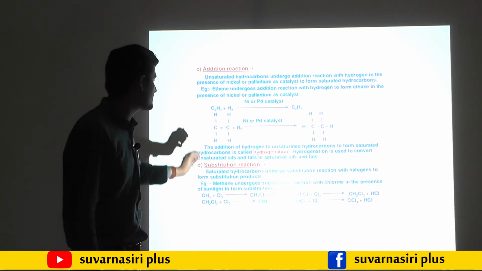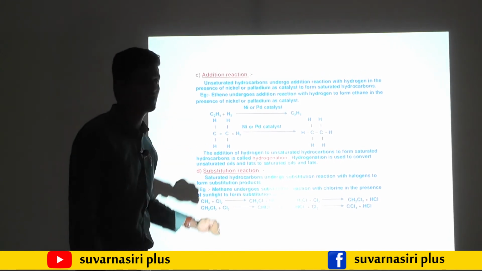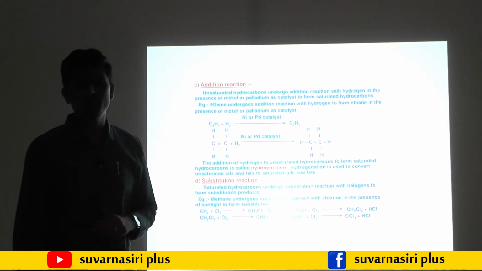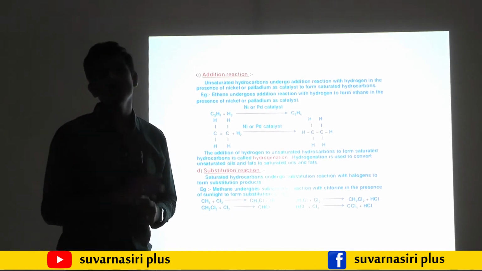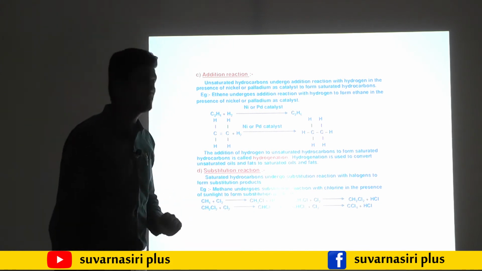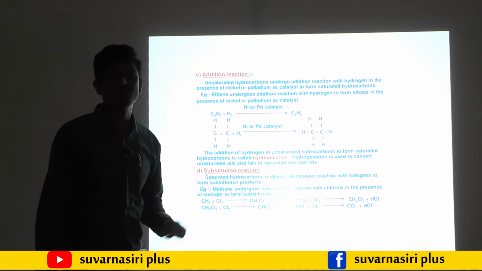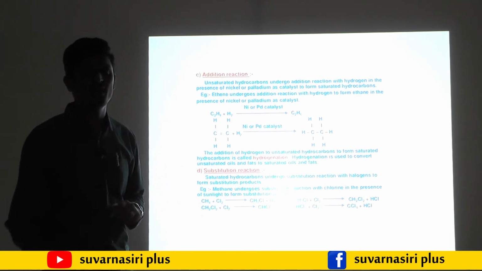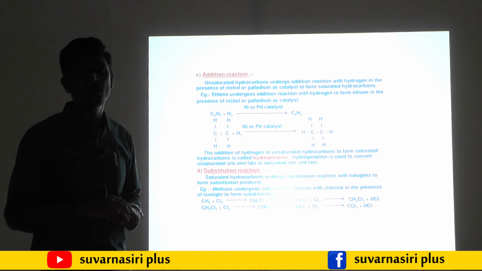Then the fourth and last chemical property of carbon is substitution reaction. Substitution means here each hydrogen is replaced with one chlorine atom. So for example, when methane reacts with chlorine in the presence of UV light, or sunlight, you may write.